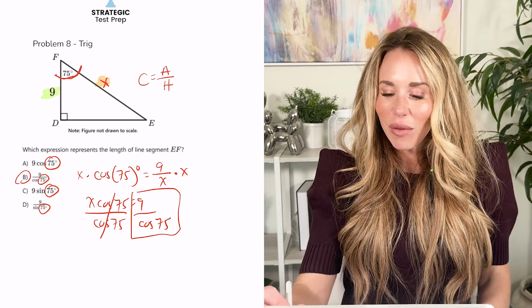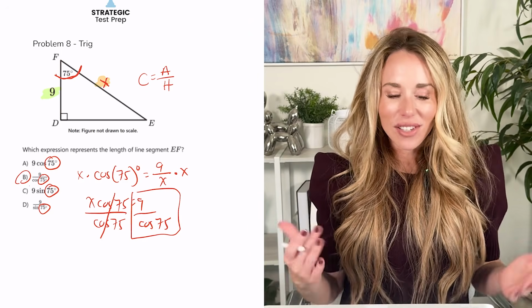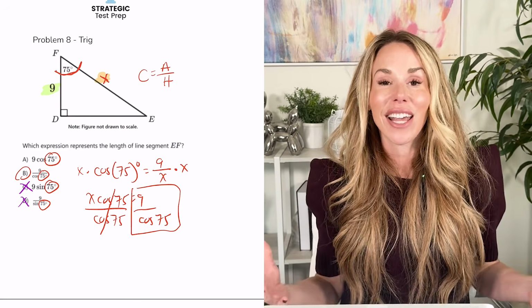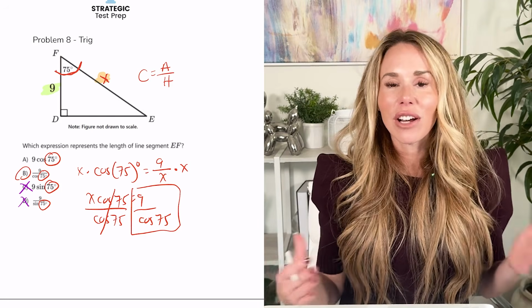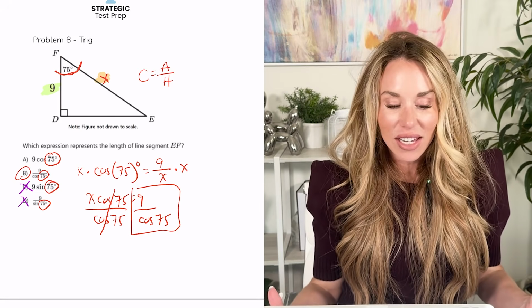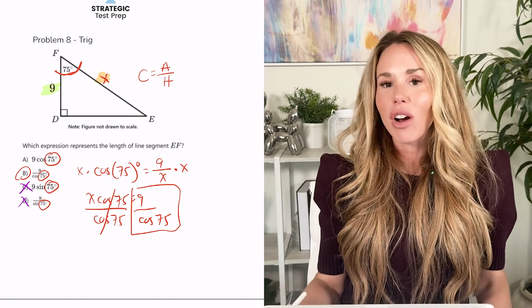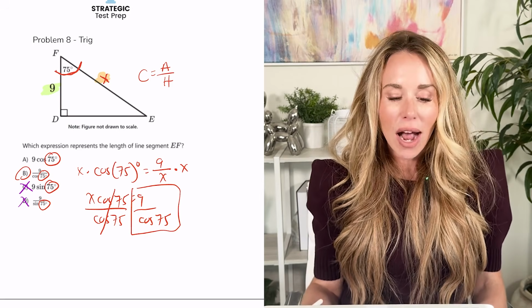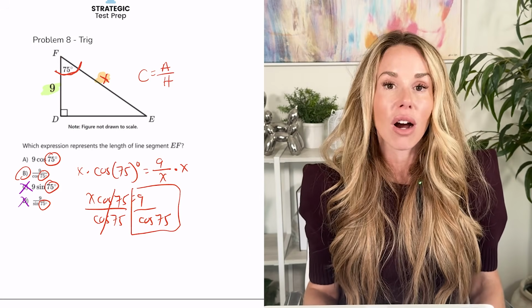Obviously, when you figure out what trig function you need, if you have adjacent hypotenuse, you can cross off C and D right away and you have a 50-50. So if you do struggle to figure out how to set up the equation, you have a 50% chance of getting it right. Just guess A or B. I find more often than not on these questions, a fraction ends up being right. So I would guess B if you are desperate.